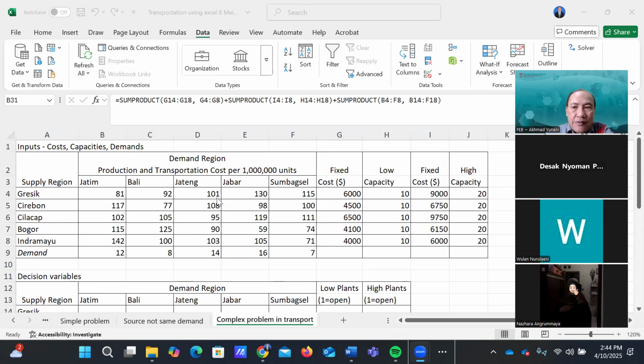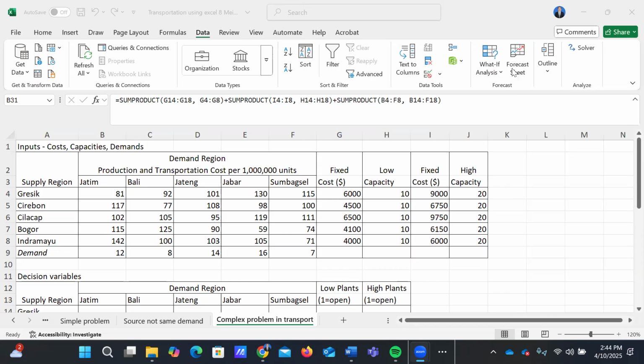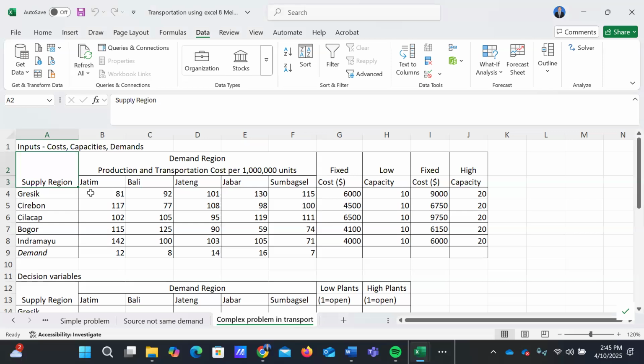The first step, we have to make an initial table consisting of supply region and market location, and also the cost to distribute. The columns consist of low capacity and high capacity with the fixed cost respectively. Okay, this is our initial table.